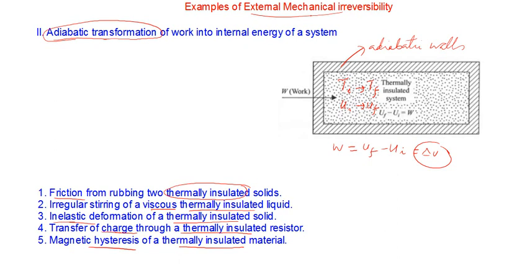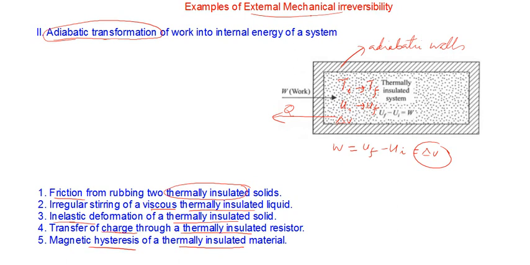For that, what can be done? In principle, suppose this much of delta U is extracted in the form of heat.